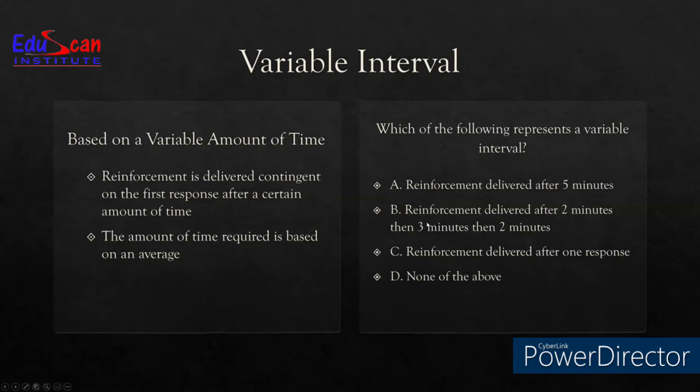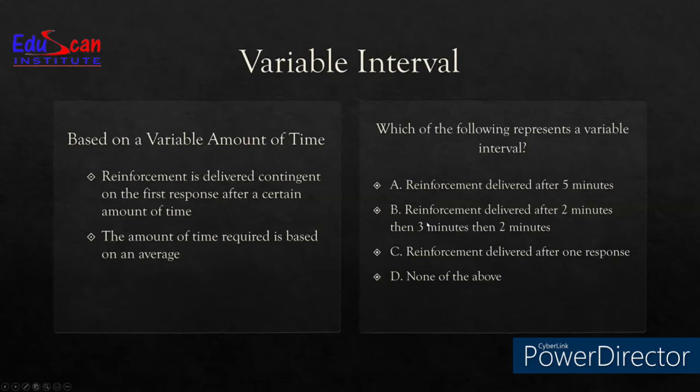Moving forward to the question, which of the following represents a variable interval? Four options. A. Reinforcement is delivered after 5 minutes. How can this be variable? When 5 minutes is fixed. So we are saying it is minutes, it is interval, but it is not a variable interval. Rather, it is an example of a fixed interval.